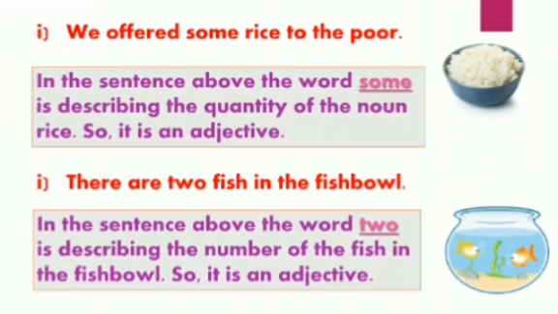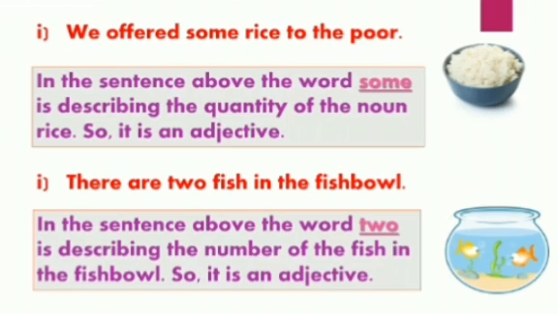And students, as I have already told you, words like some, enough, little, few are the adjectives which are used to describe the nouns which we cannot measure. So these are adjectives of quantity. Very good.